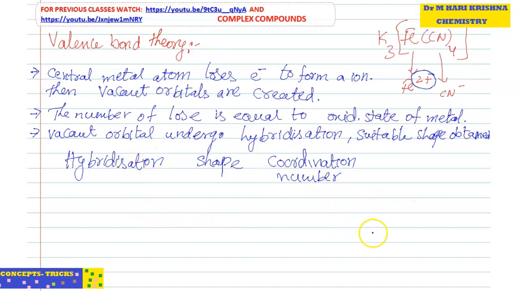Normally the table starts from coordination number 4 onwards.